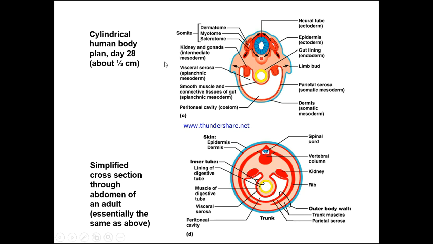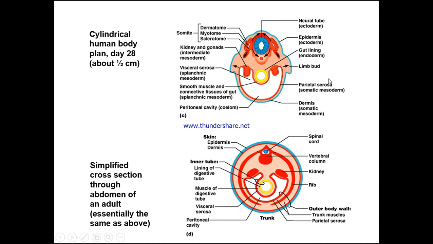So the cylindrical human body plan is accomplished by day 28. It's about 0.5 centimetre wide. And here we can see the somite, the dermatome, the myotome, and the sclerotome. We have the neural tube, we have the ectoderm, the epidermis, the endoderm, the gut lining, the limb bud. So we're going to talk about limbs. That's going to be our next lecture on limb budding.